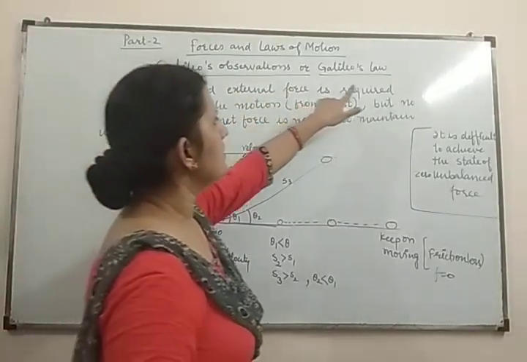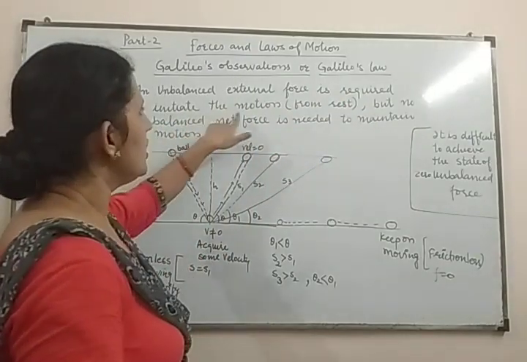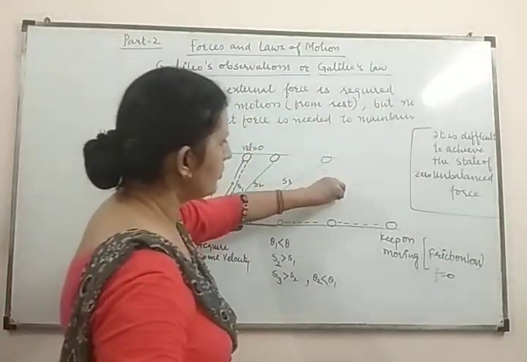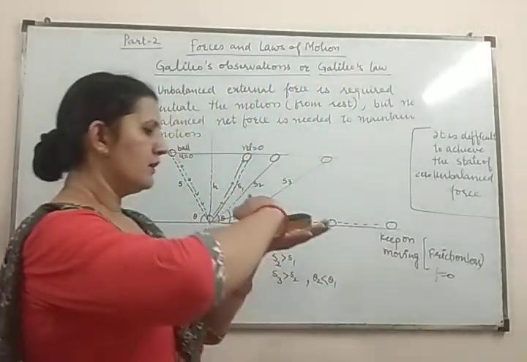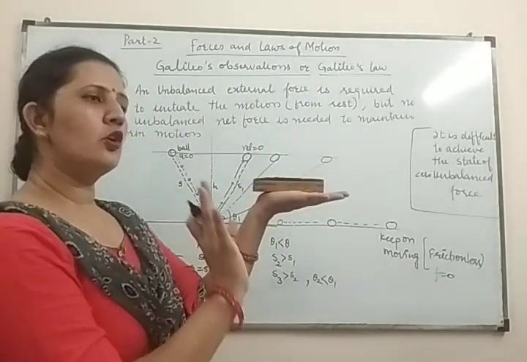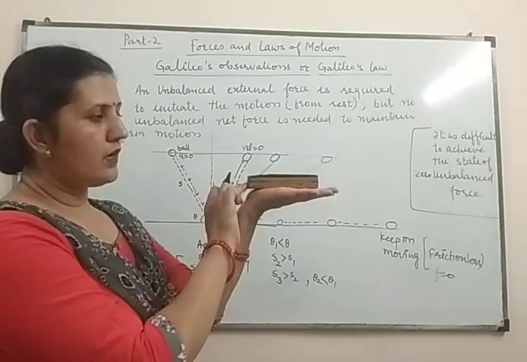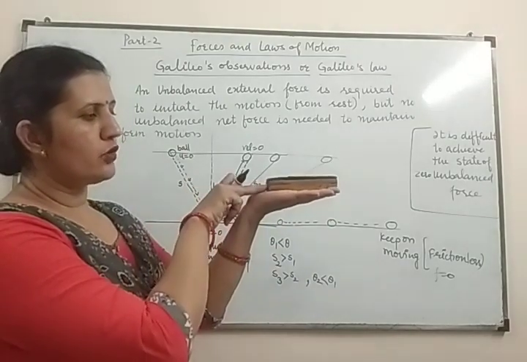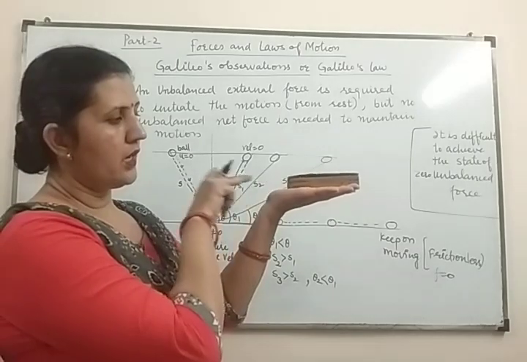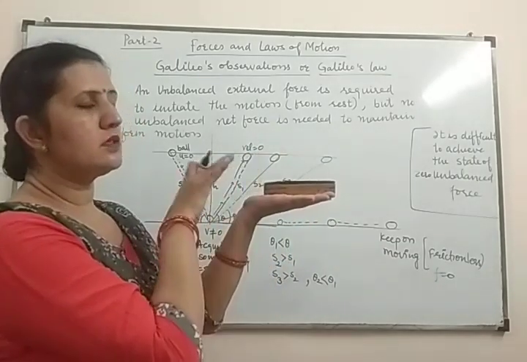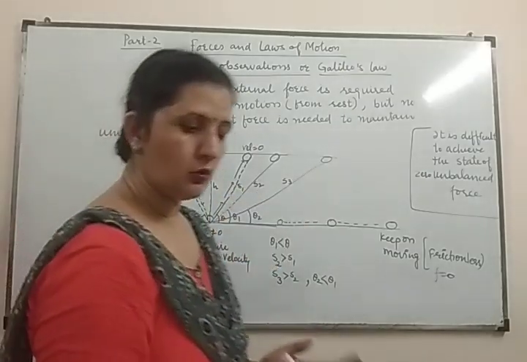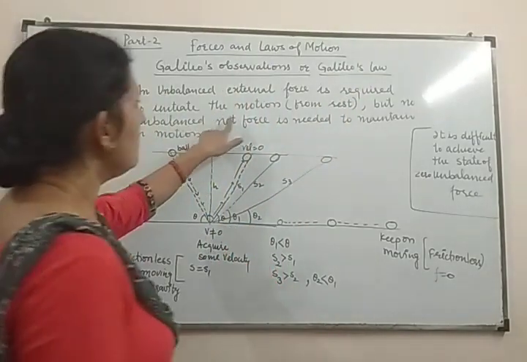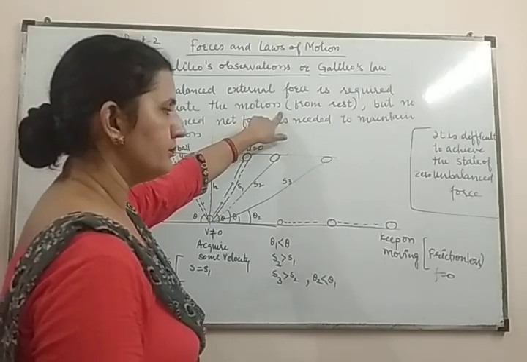So by these observations, what can we conclude as Galileo's law? That an unbalanced external force is required to initiate the motion. It means if any object is at rest, suppose this duster is at rest, it will not move unless I apply some force. I am applying force from here and it is moving in that direction. It means I am applying an unbalanced force. So to initiate the motion of the object, an unbalanced force is required.